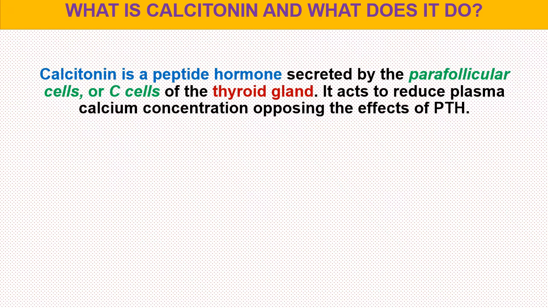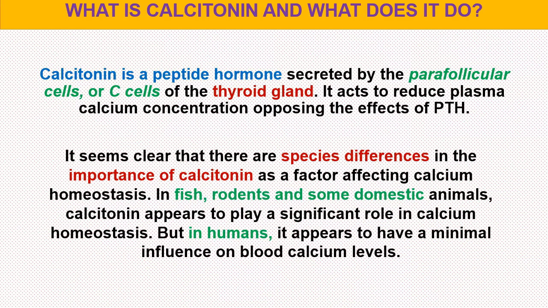Now, what is calcitonin and what does it do in calcium homeostasis? Calcitonin is a peptide hormone secreted by the parafollicular cells, or C cells, of the thyroid gland. It acts to reduce plasma calcium concentration, opposing the effects of parathyroid hormone.